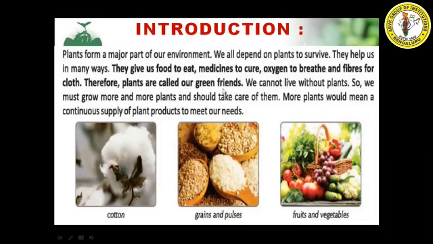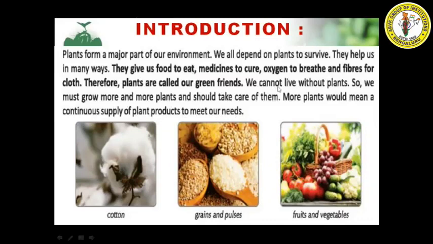So there will be a question like, why are plants called green friends? So you need to write, plants give us food to eat, medicine to cure, oxygen to breathe, and fibers for cloth. Therefore, plants are called our green friends. We cannot live without plants, so we must grow more and more plants and should take care of them. More plants would mean a continuous supply of plant products to meet our needs.